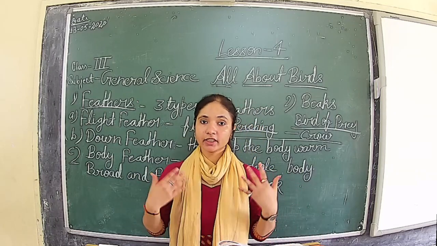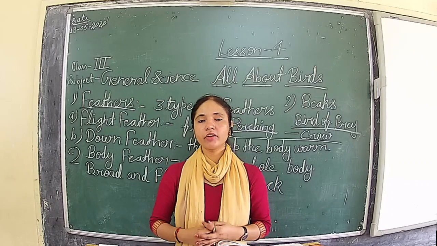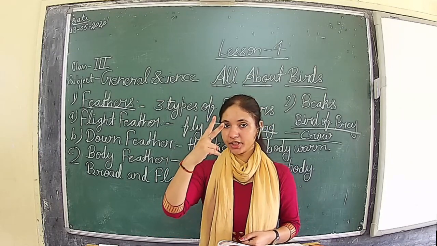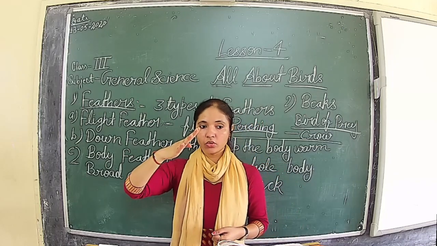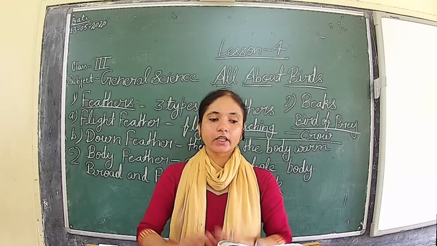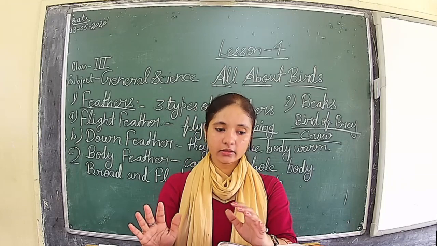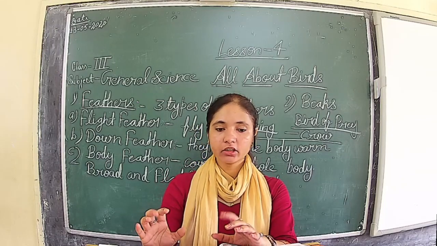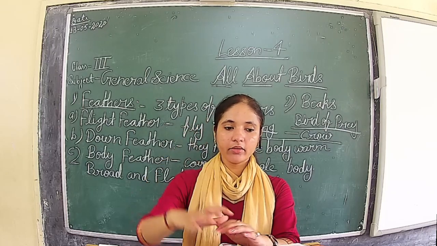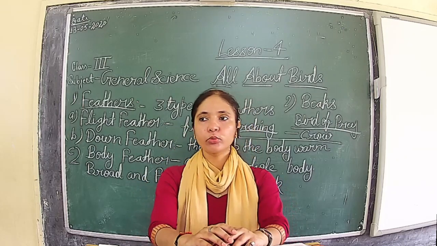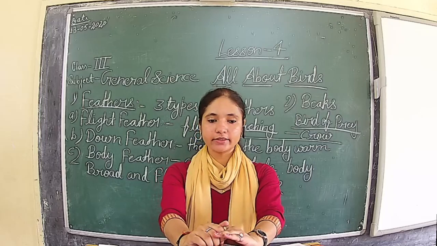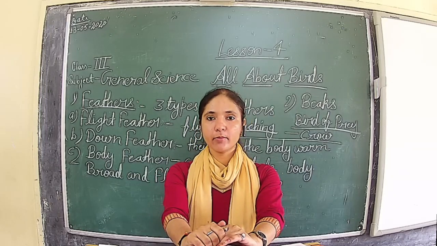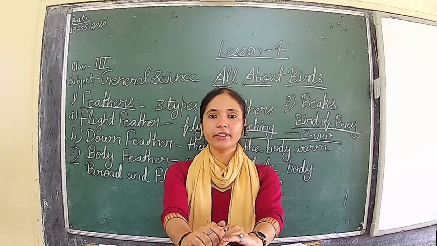Next, today we learn about feet and claws. We have learned that a bird has 2 feet and 4 toes. The bird has a claw at the tip of each toe, and birds use their feet and claws to catch their prey for food and to protect themselves from the animals. Different types of birds have different types of feet and claws.